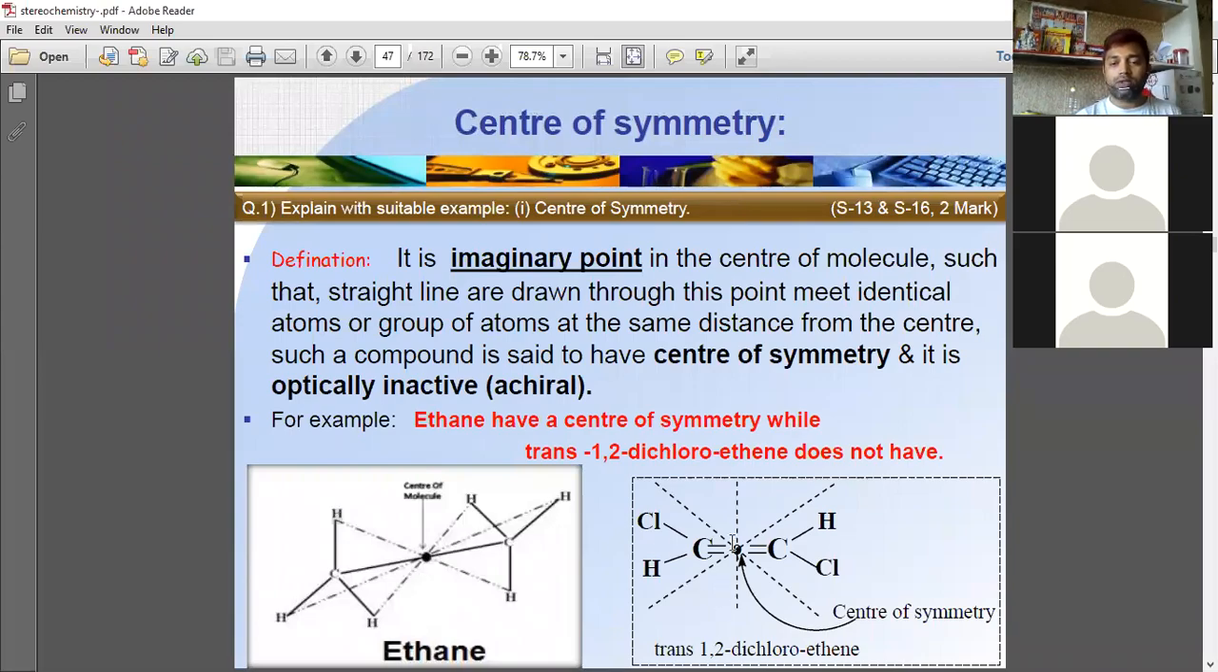If we talk about this molecule, trans-1,2-dichloroethene, trans-1,2-dichloroethene does not have a center of symmetry.